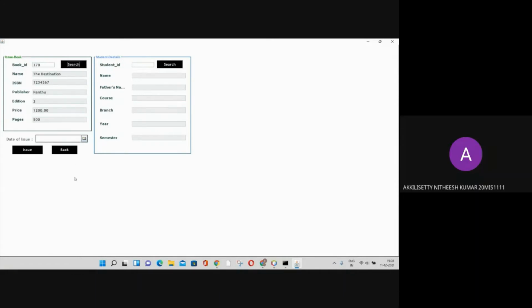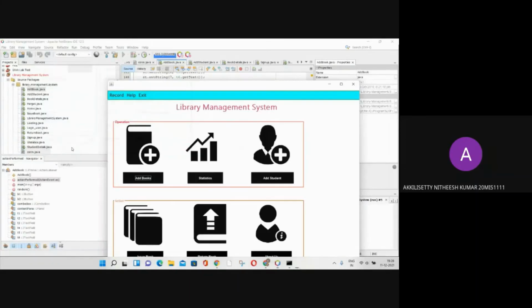By giving your book ID, we can get the details of the book ID registered before, and by giving the student ID, we get the details of the student you added before, and give the date of issue, like 8 December 21, and click on the issue button to register. The book is successfully registered, and go to the home page.